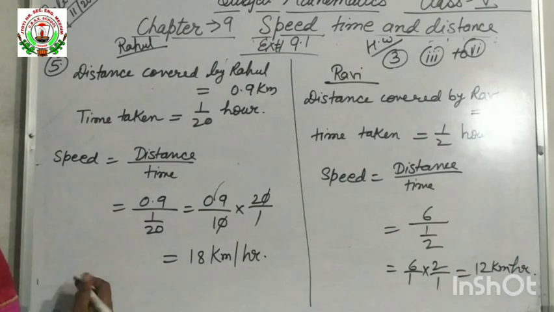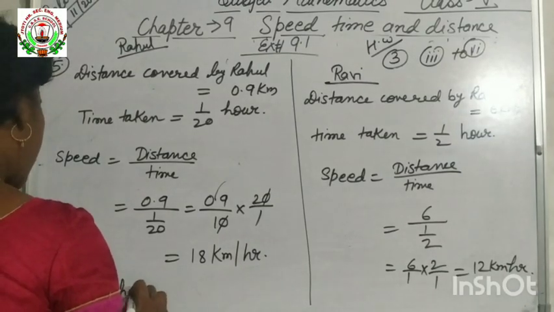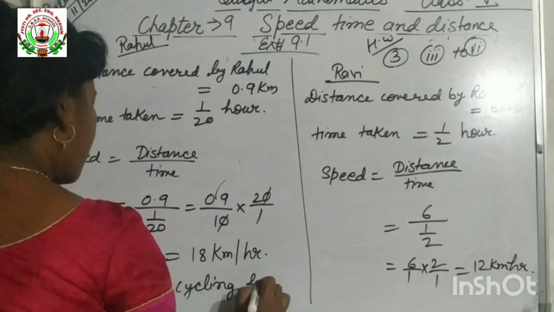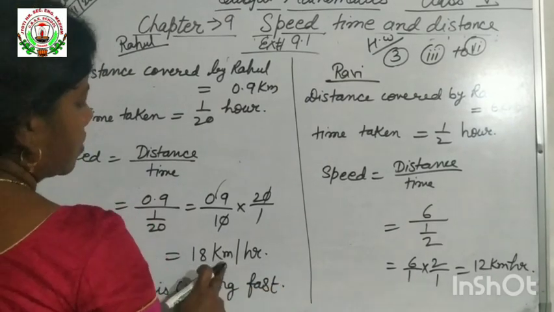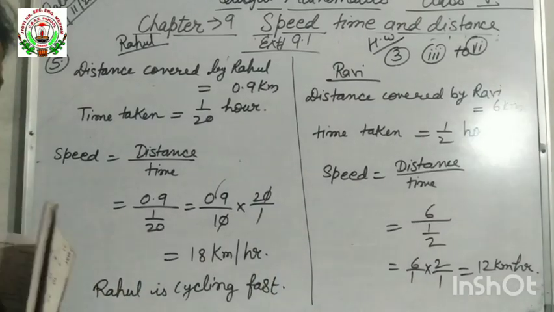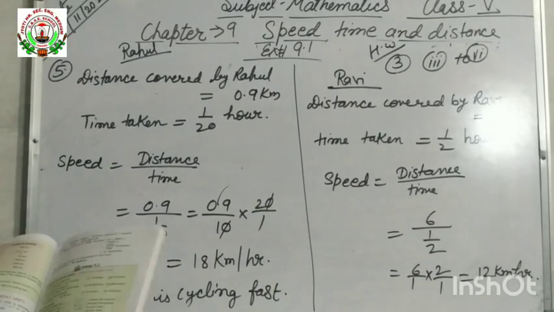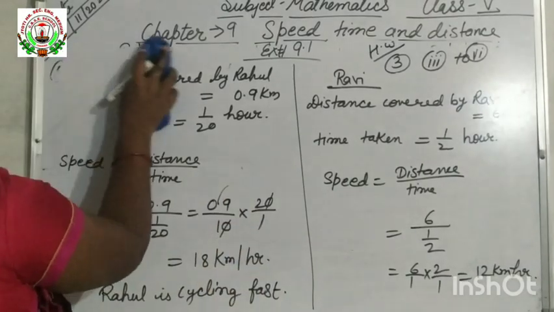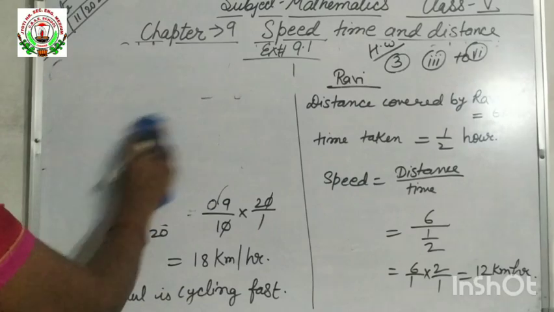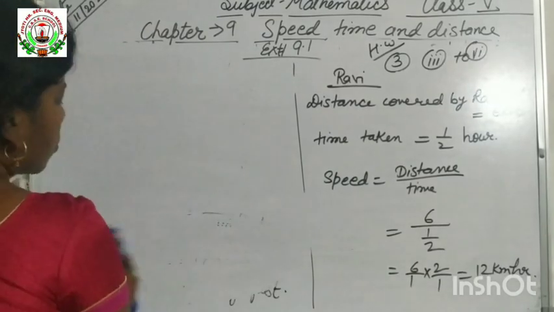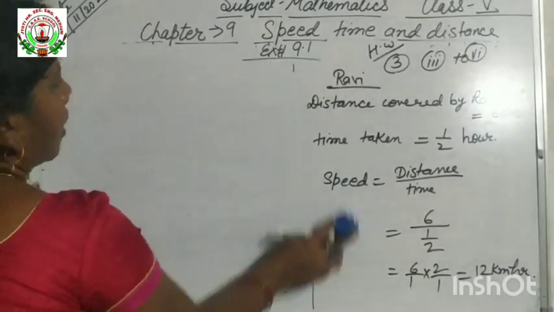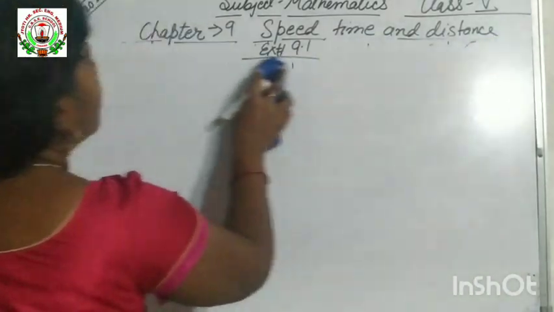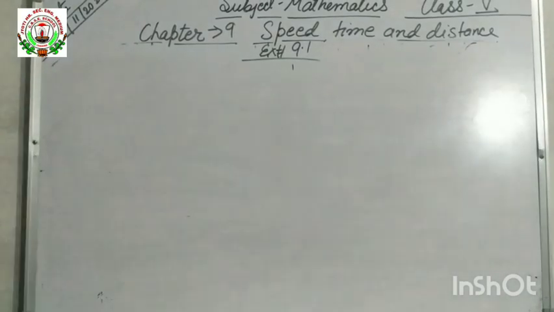Understood? So you will write here: Rahul is cycling fast, because his speed is more than Ravi's. Clear? Now next class we will start 9.2, but you have to learn these things. I am writing that it is compulsory because we will change one unit to another. So you have to learn this. I will give you in the notes also. You will learn it properly, then you can solve this kind of question very easily.